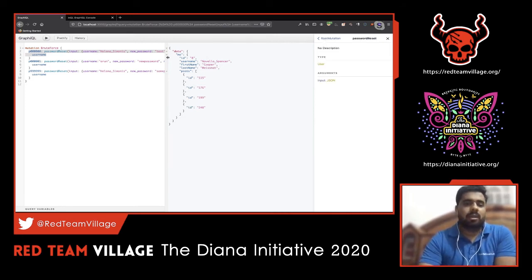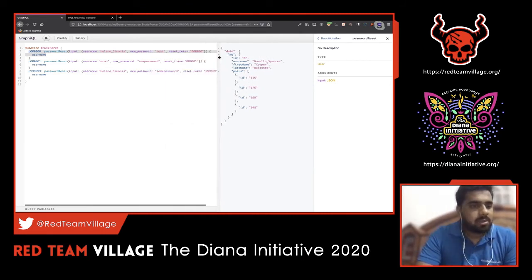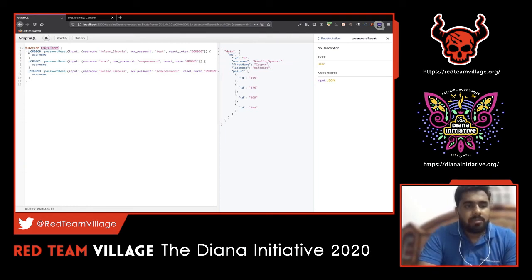So what I did here, to make this task simple, is I just crafted it. Here you can see the brute mutation. I just named it brute force, it can be any name again, and I'm mentioning it as a password reset, and it should be of a JSON structure. So I just pass the name-value pairs here.